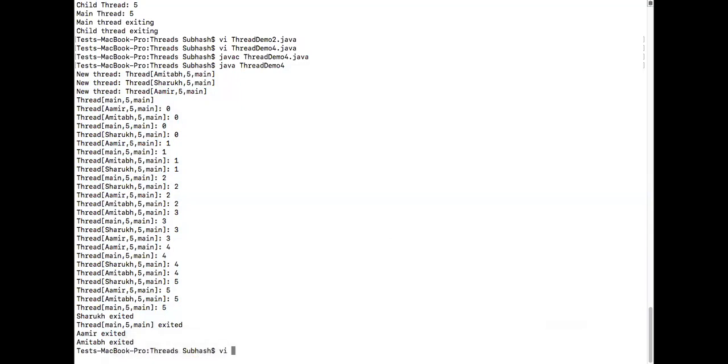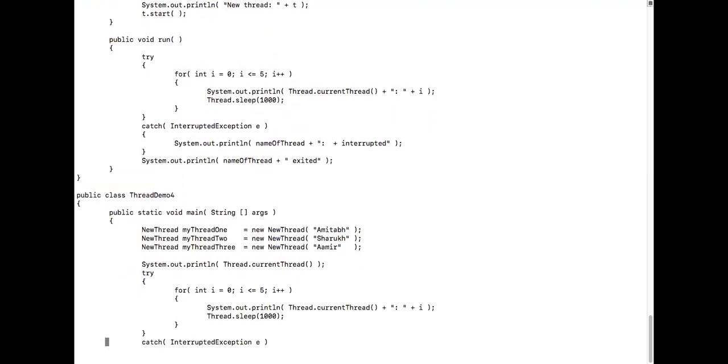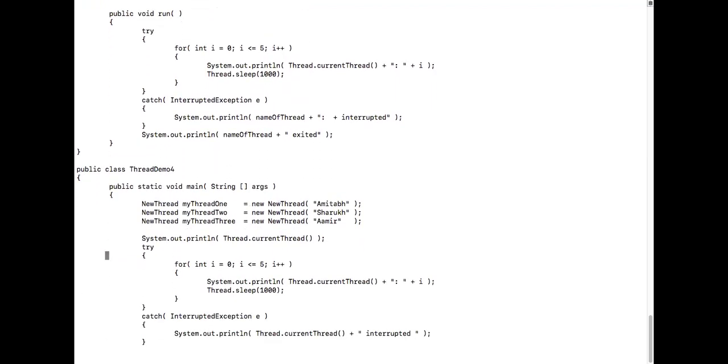Doing the same, printing 0. Later, it goes to Shahrukh, Amir. So see here, even main is also printing from 0 to 5. You see that after creating 3 different threads, even this is actually printing from 0 to 5. That is why all the 4 threads are doing the same job of printing from 0 to 5.